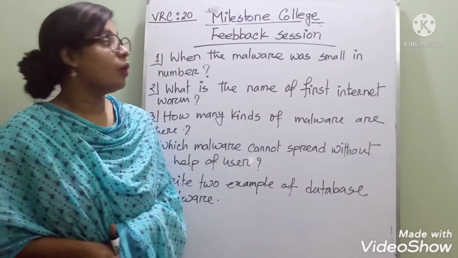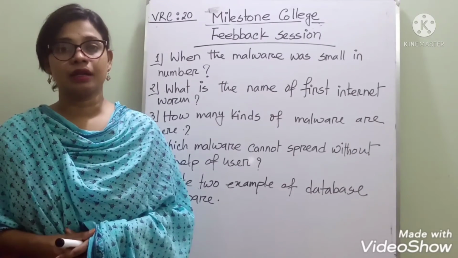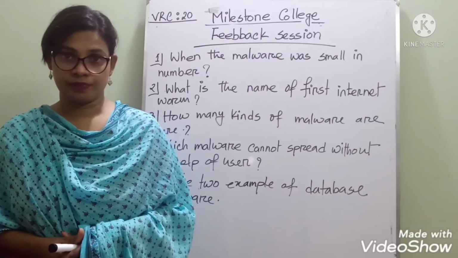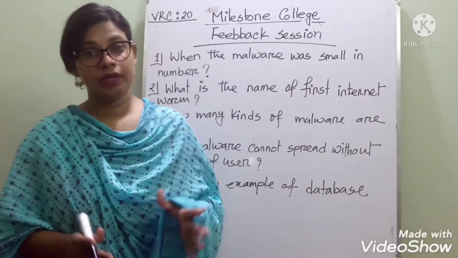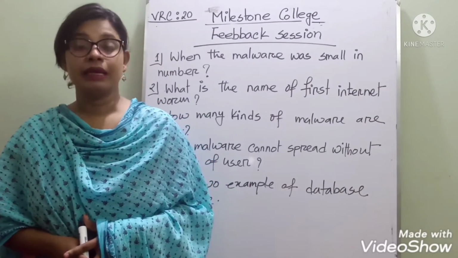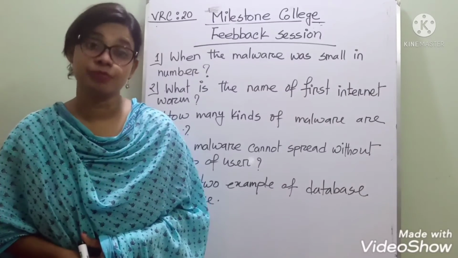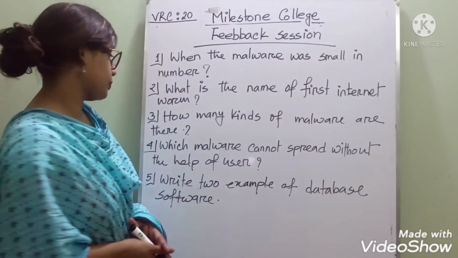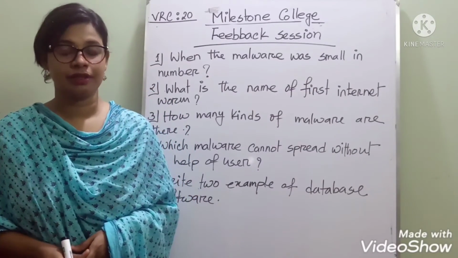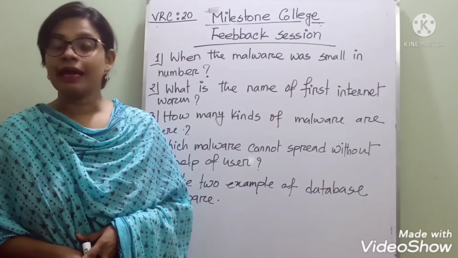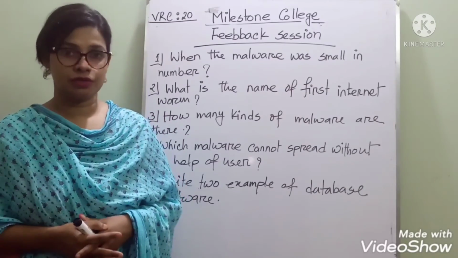Question number 1. When was malware small in number? Before people started using the internet. Okay. Question number 2. What is the name of the first internet worm? Very common question. Can you remember? Yes, you are right. It is the Morris worm. Now question number 3. How many kinds of malware are there? Guess? Very easy question. Yes, there are 3 types of malware: computer virus, computer worm and Trojan horse.